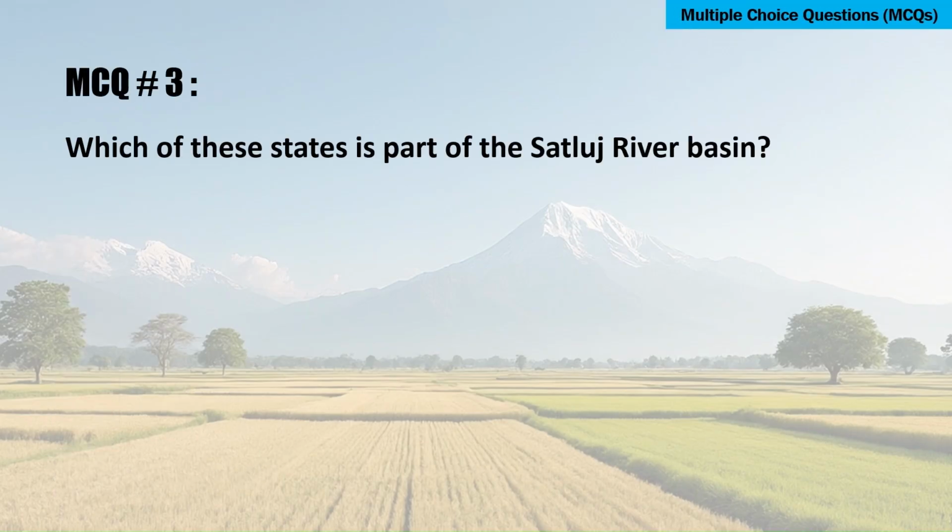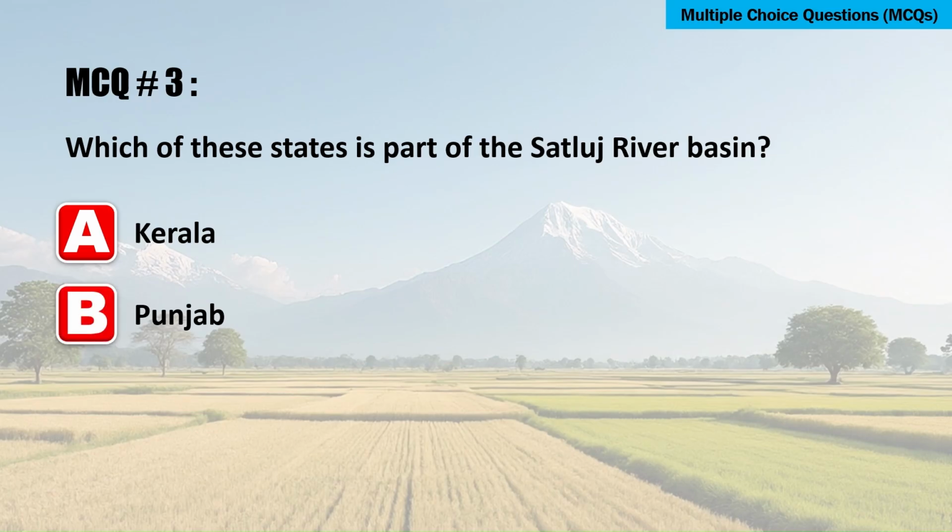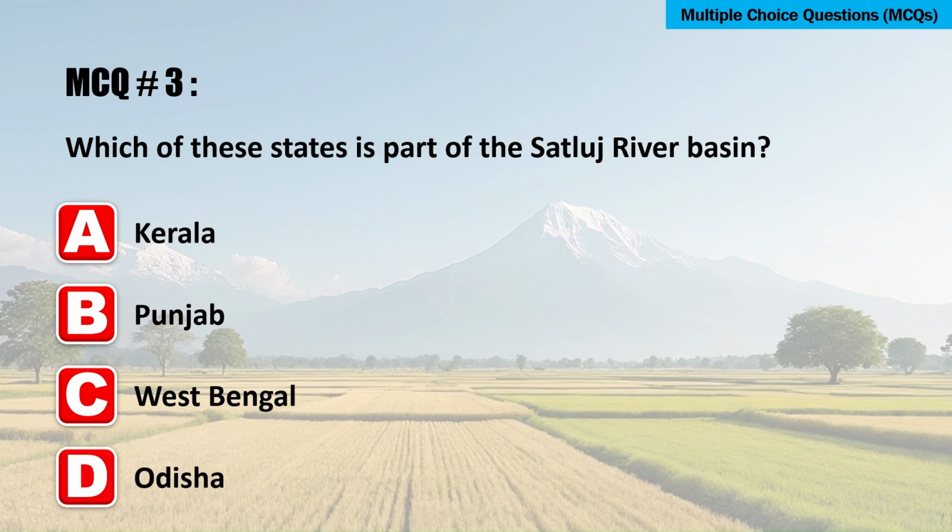Which of these states is part of the Satluj River Basin? Option A. Kerala. B. Punjab. Option C. West Bengal. Or option D. Odisha. The correct answer is B. Punjab.